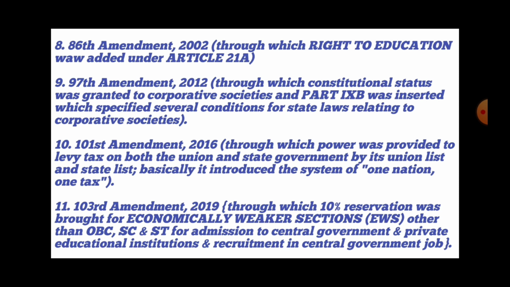103rd Amendment 2019, through which 10% reservation was brought for economically weaker sections, which is known as the EWS category, other than OBC, SC and ST, for admission to central government and private educational institutions and recruitment in central government jobs. So with this, we end our video.